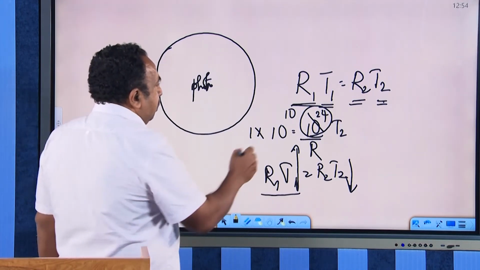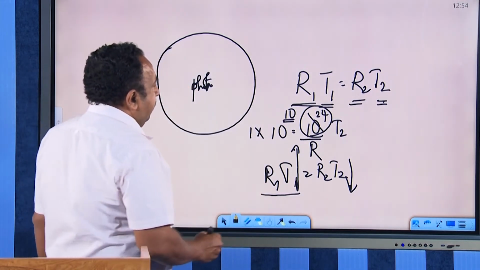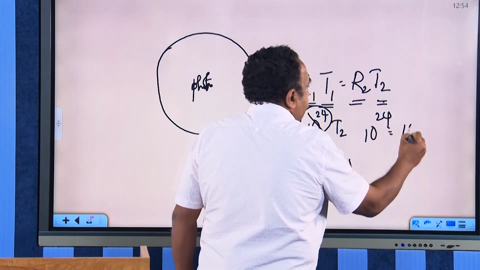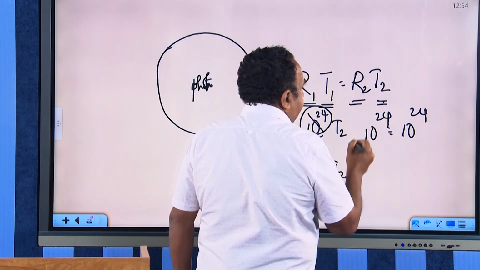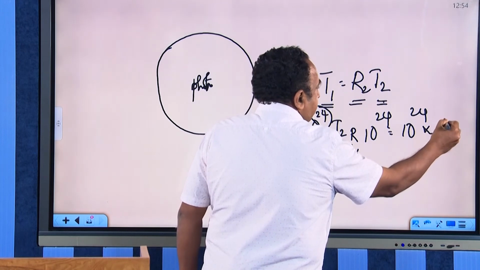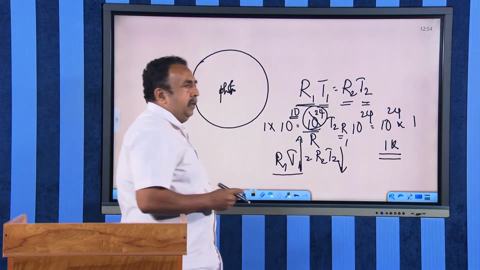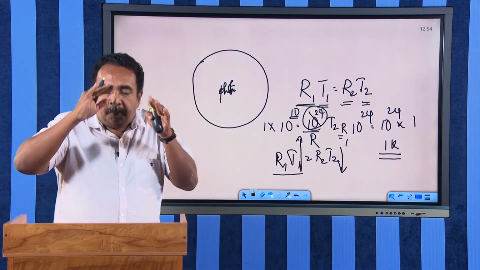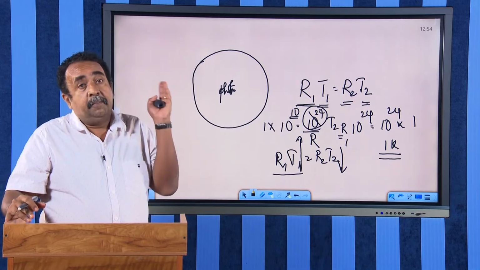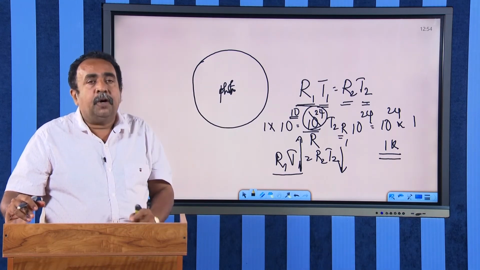The temperature at the beginning of the universe need not be 10 raised to 10; I just took an approximate value. For example, if the temperature at the beginning is 10 raised to 24 and the present radius is nearly 10 raised to 24, and the radius at the beginning of the universe is 1, then I will get the temperature of the photons as about 1 Kelvin. So the temperature of the photons present now in the universe must be drastically reduced. At the beginning the temperature was very high; now it must be reduced to a very small value.